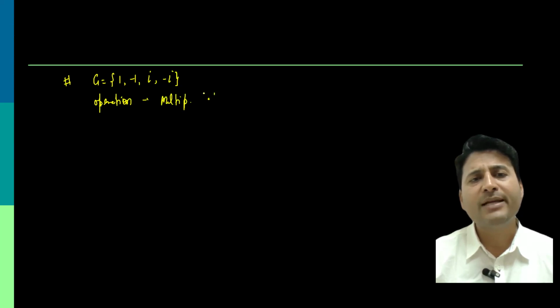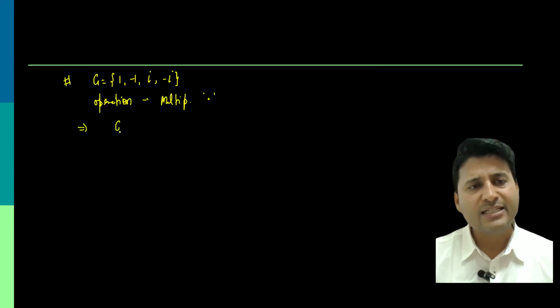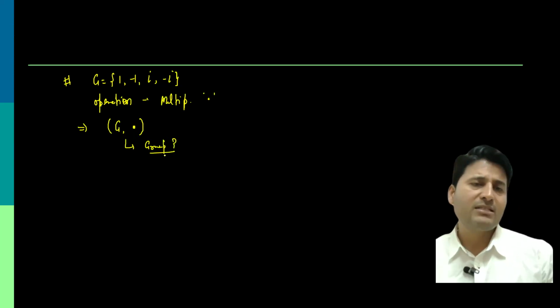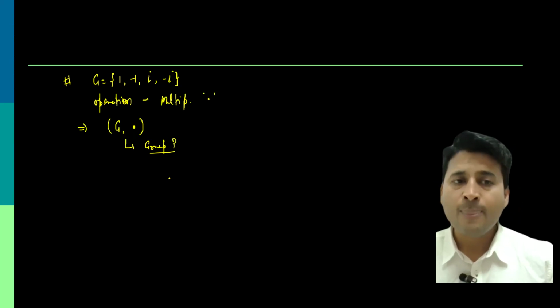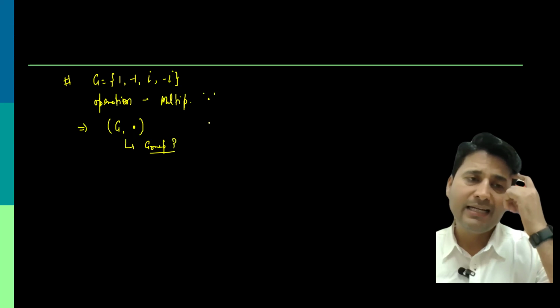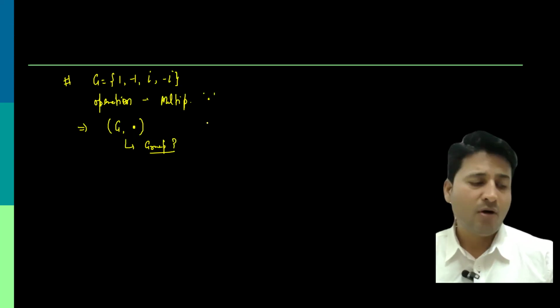Multiplication, the usual multiplication. Now we are supposed to check whether the algebraic structure G with this operation, multiplication, is a group or not. This is the problem we are supposed to think about. So we are supposed to check the first four properties, and on that basis we'll decide whether this structure is a group or not.